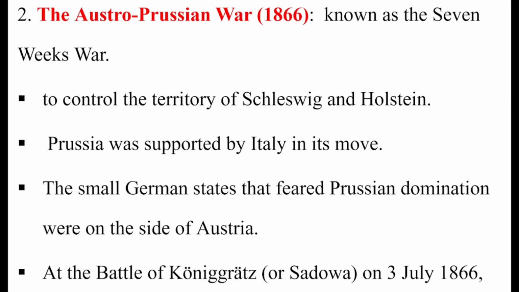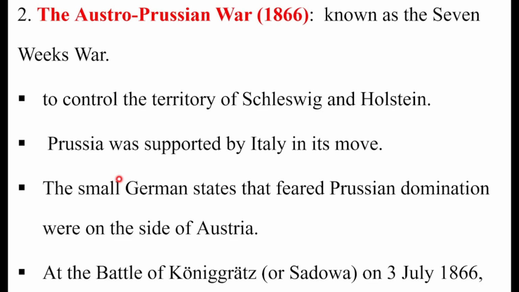Waraanni kun maal jedhama? Waraana guyyaa torban torbaati. Seven Weeks War jedhama. So the second war in German unification, known as the Austro-Prussian War of 1866, is sometimes known as the Seven Weeks War. This war had two important causes. One, to control Holstein. The second one, German leadership.